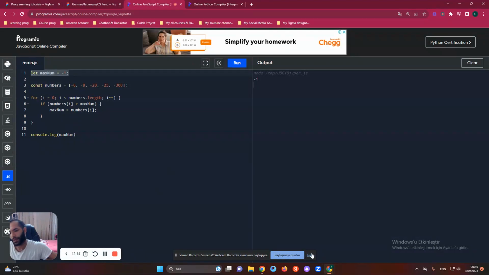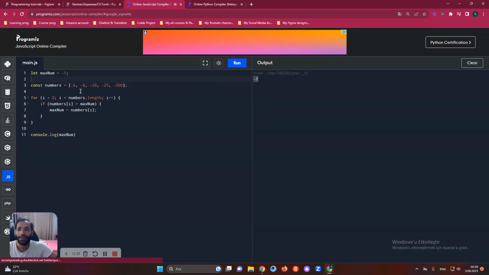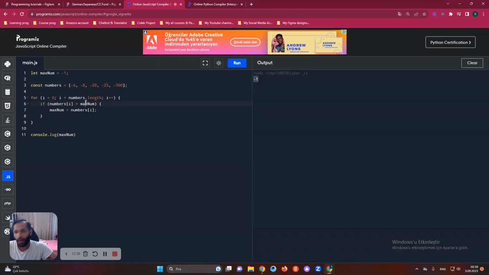Yes, guys. Now let me show you where we did something wrong. As you see here, that maximum number was minus 1. And when we run this, it gives us minus 1. But as you see, the answer is not that. Answer is minus 6, guys. How can we find this result? We must get the index of the numbers from 0, I mean, the first index.